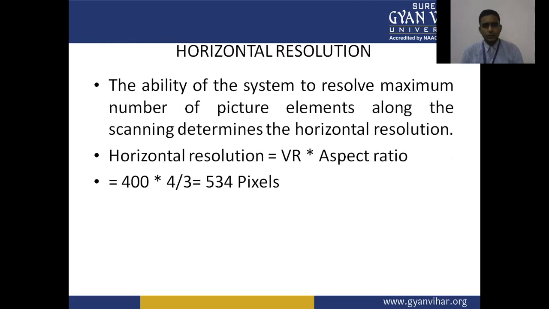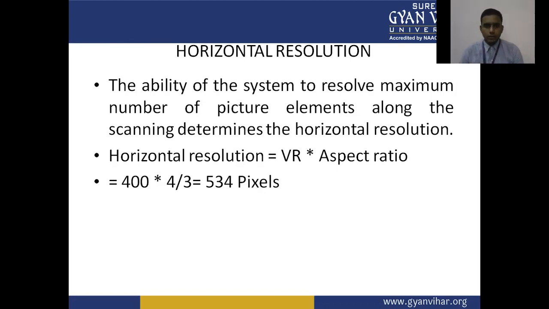Next, we have horizontal resolution. The ability of this system to resolve the maximum number of picture elements along the scanning line determines the horizontal resolution. Horizontal resolution is VR times aspect ratio, where VR is the vertical resolution, 400, and the aspect ratio is 4:3. So 534 pixels.